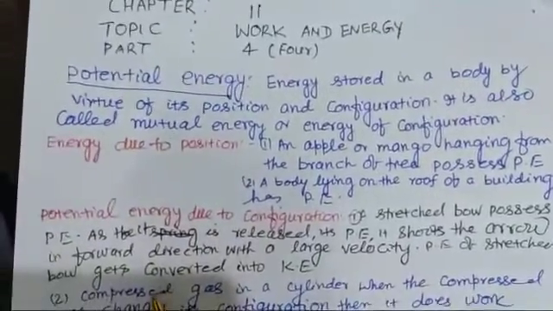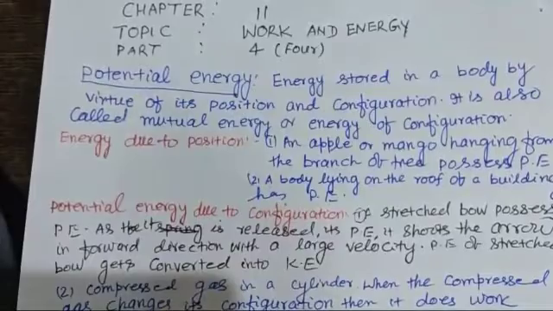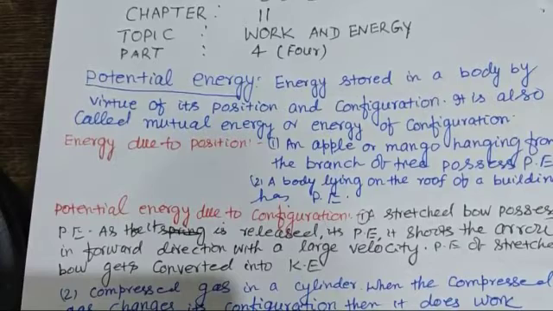Now the potential energy due to configuration. We can see here a coiled spring in a watch or a toy car. When the coiled spring uncoils, it does work by rotating the hands of the watch or moving the toy car. Hence, the potential energy is converted into kinetic energy.